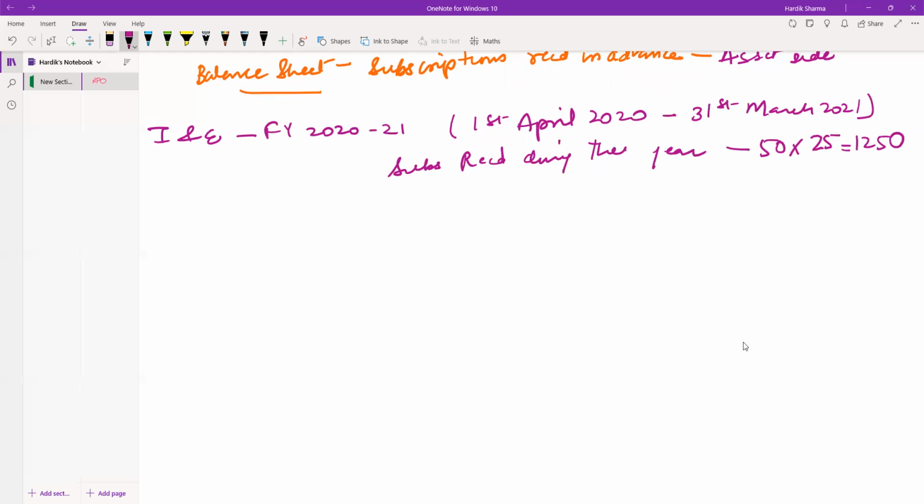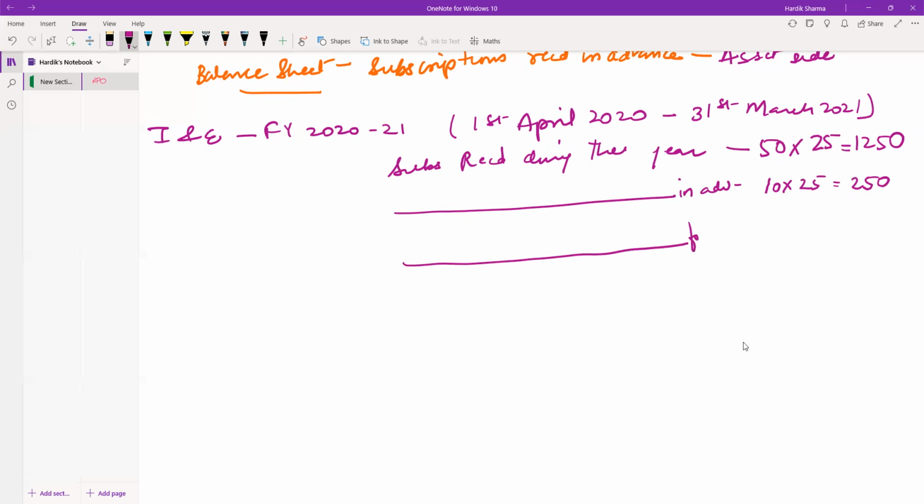And this is the subscriptions received during the year. Subscriptions received during the year in advance, what is that? That is for 10 people at 25 rupees, that is 250. Clear? Then it says subscriptions received during the year for the previous year, that is for 2019-20, that is for 5 people at 25 rupees, that is 125.